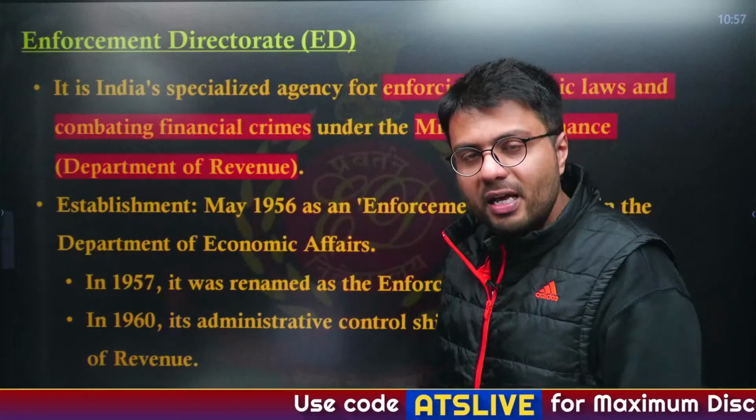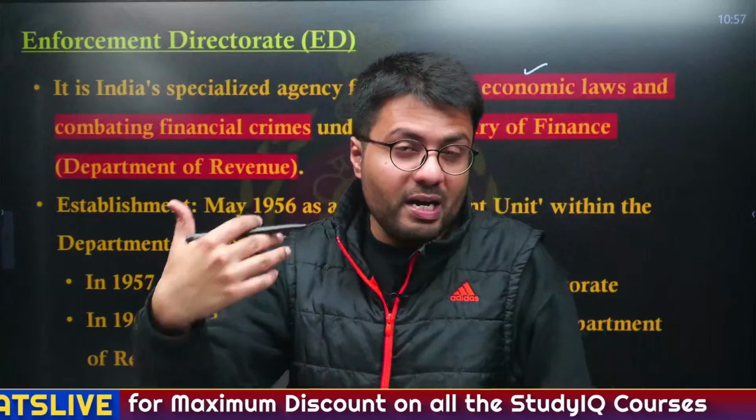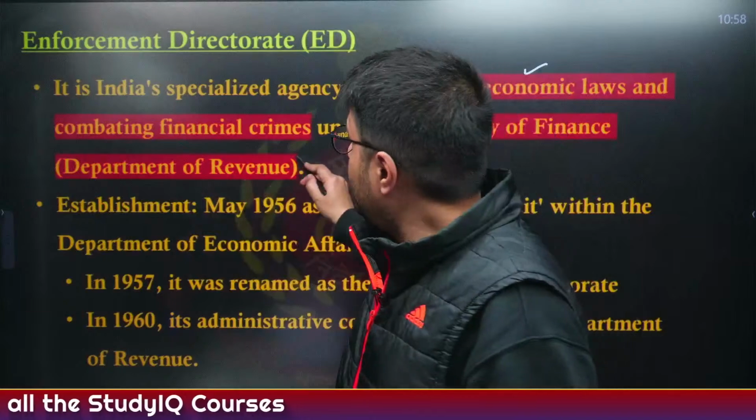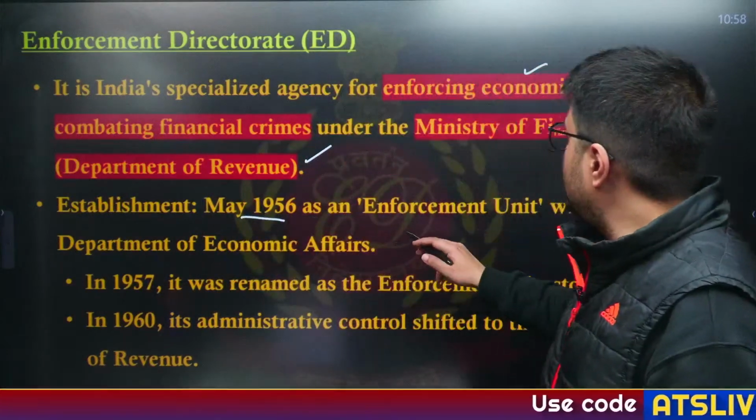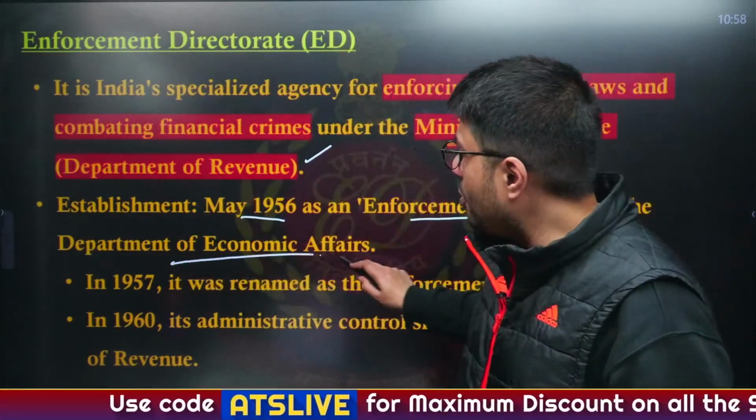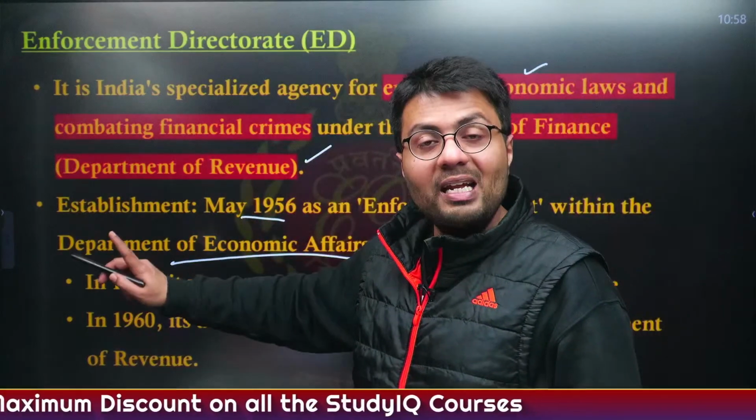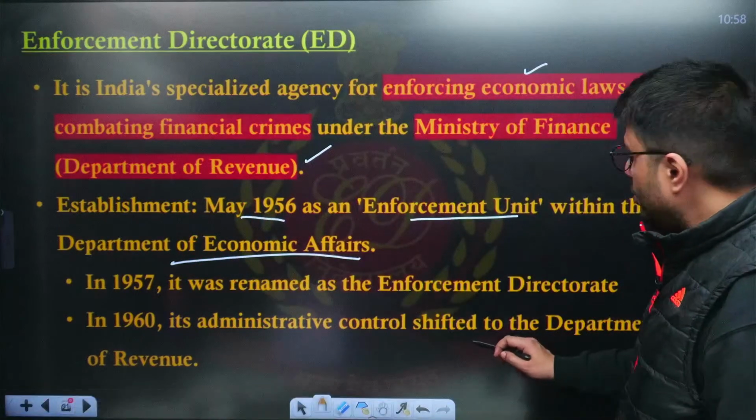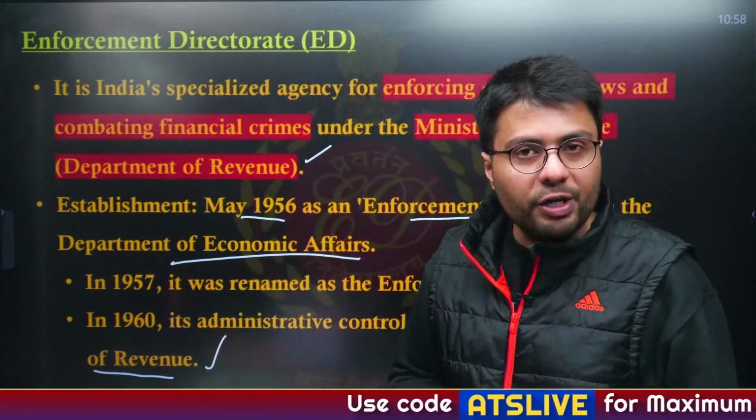It is a specialized agency of the Government of India which enforces economic laws and combats financial crimes in the country, and naturally it comes under the Ministry of Finance, particularly the Department of Revenue. Once it was established back in 56, it was known as an enforcement unit which functioned under the Department of Economic Affairs. However, it was renamed as Enforcement Directorate in 57, and in 1960 it went from the Department of Economic Affairs to the Department of Revenue, and under the Department of Revenue it continues to function even today.